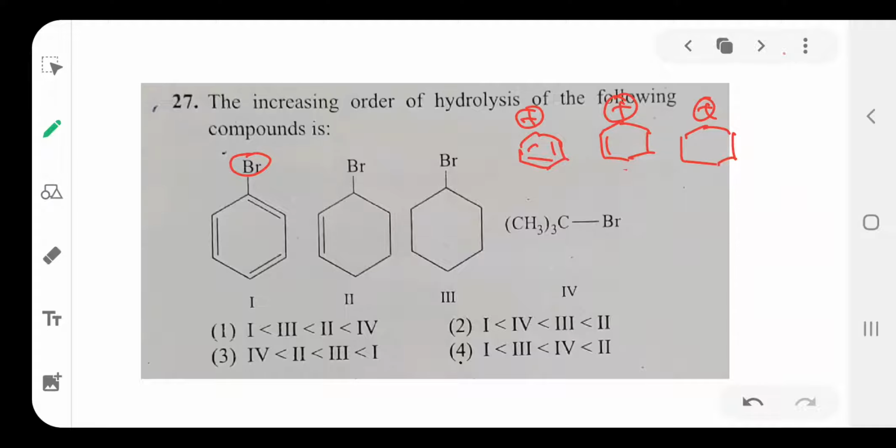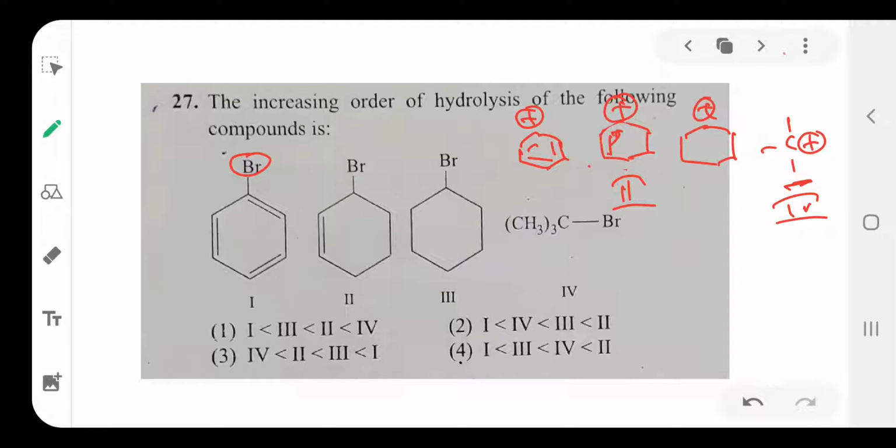Next, the tertiary butyl carbocation. Which one is more stable? The allyl carbocation undergoes resonance, conjugation. That's why it is more stable. Due to the conjugation with the positive charge, the positive charge moves to the other side. So it is involved in resonance, allyl carbocation, so it is more stable. After that, the tertiary carbocation is more stable.